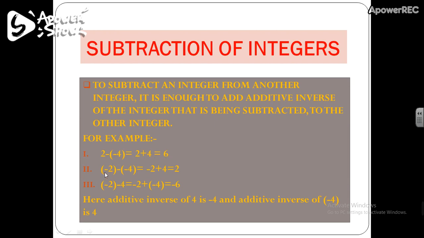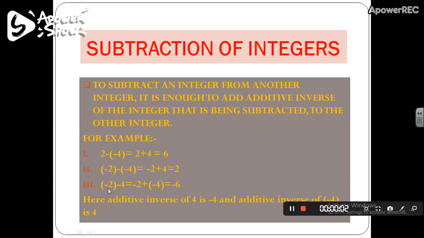In the second one, I am subtracting minus 4 from minus 2. So again, instead of subtracting, I am going to add the additive inverse of minus 4. The additive inverse of minus 4 is 4. So I am adding 4 with minus 2. So minus 2 plus 4 equals 2.